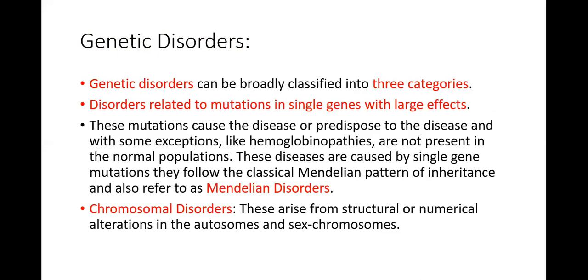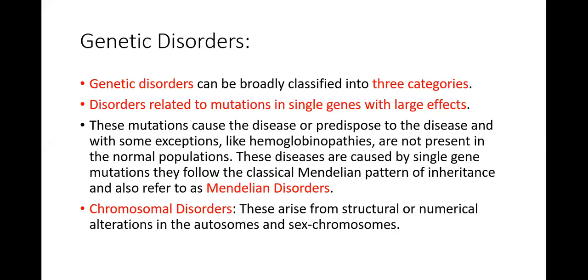So the first genetic disorder, I told you about that. There are mutations in a single gene, but this single gene disorder is going to produce a very large effect. That's why we call it a disorder related to mutation in a single gene with a larger effect. And this type of disorder is also called a Mendelian disorder because it has a Mendelian pattern of inheritance.